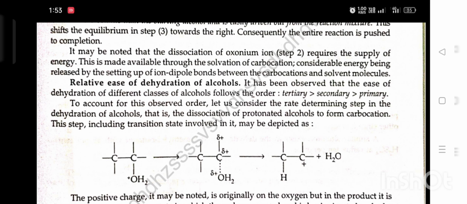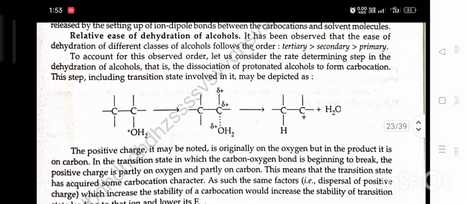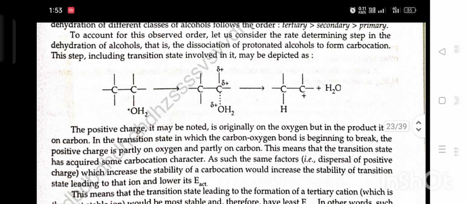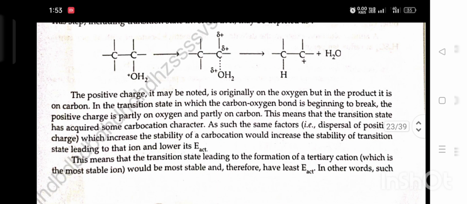The transition state involved in this step may be depicted as shown. The positive charge, it may be noted, is originally on the oxygen, but in the product it is on carbon. In the transition state in which the carbon-oxygen bond is beginning to break, the positive charge is partially on oxygen and partially on carbon.